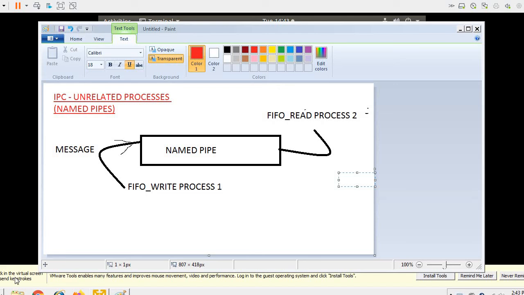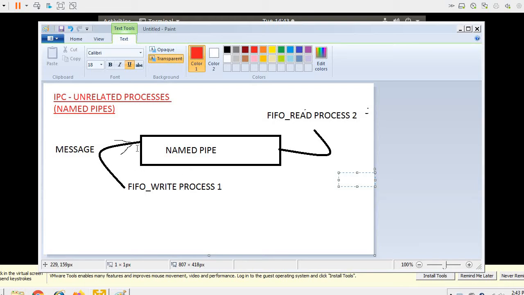Yes, hello everyone. In this session, we'll be discussing the concept of named pipes. This is one of the IPC mechanisms, that is inter-process communications, used when two unrelated processes want to communicate with each other. Named pipes are a mechanism by which communication can be established between two or more unrelated processes.